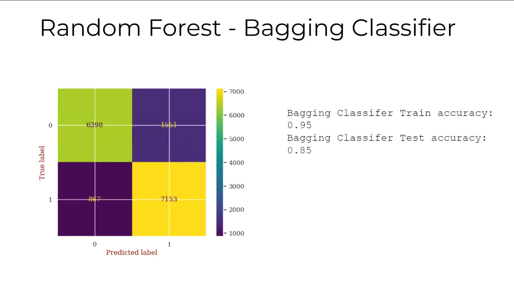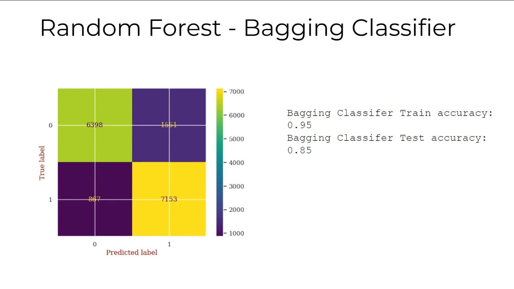Now moving on, random forest using bagging classifier. This is an ensemble method, and we have performed hyperparameter tuning for this. We saw that it had a number of estimators of 100, and the results showed 85% test accuracy and 95% train accuracy, and it had a precision of 82% and a commendable recall of 89%.